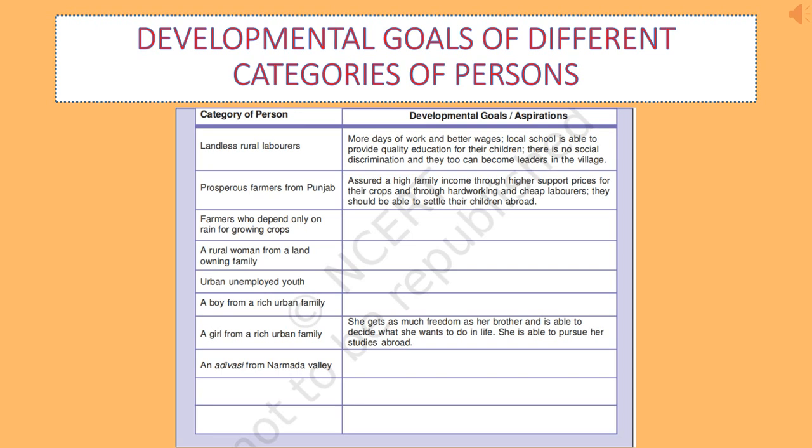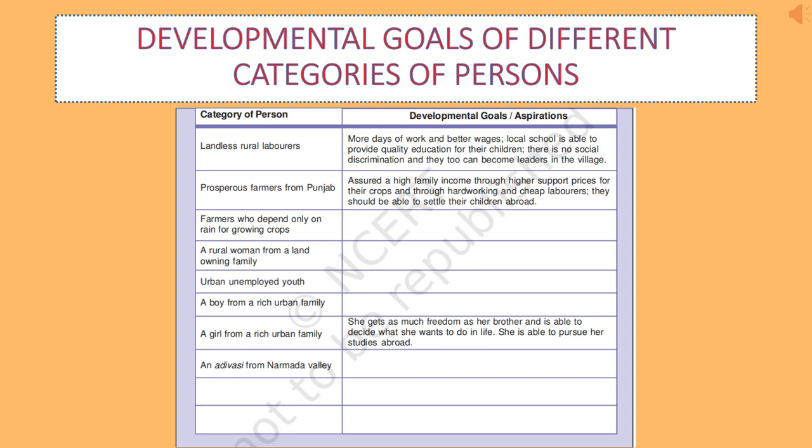What do we see in this table? We see that the rural laborers and landless people, what do they actually aspire? They think that they should get better wages, better work, more days of work. The children should get proper quality education, and they should be able to feed their families. There should be no discrimination. In the same way, every person, every child, every individual may think of some aspiration, needs, wants, what they think as their goals of life.